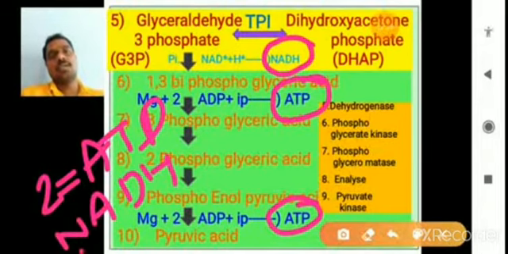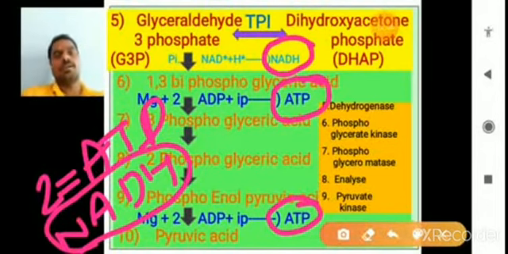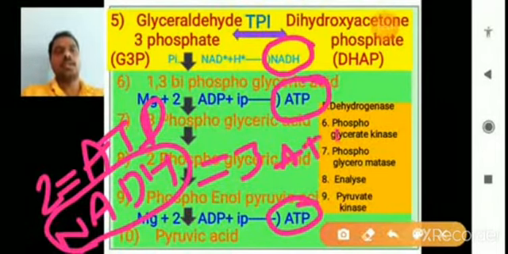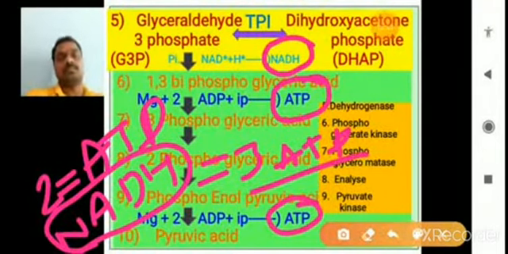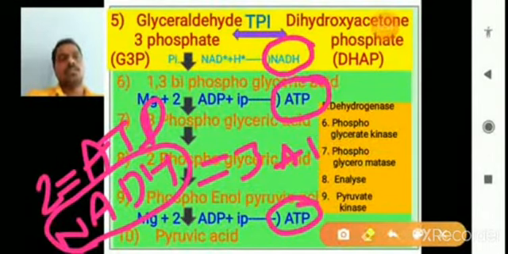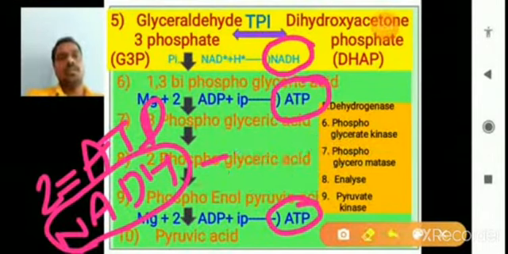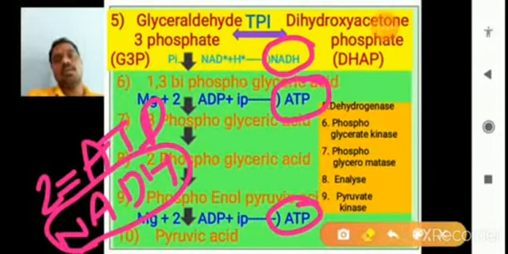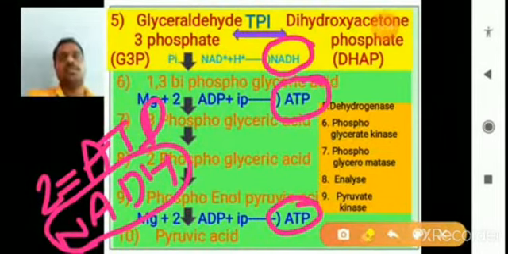This NADH is very important. One NADH is equal to 3 ATP, which we use in the electron transport system, right? So 2 ATP and 1 NADH are produced from glyceraldehyde 3-phosphate to pyruvic acid, meaning the 5th step to the 10th step.